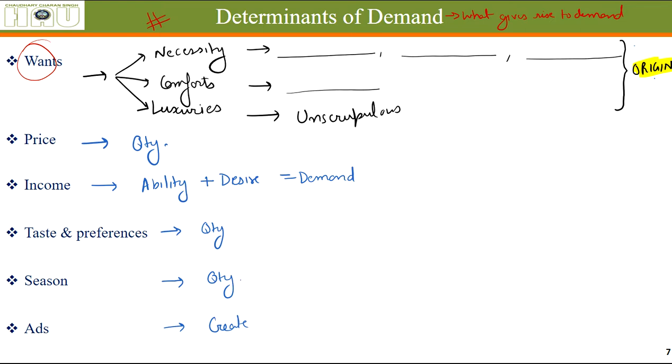Necessities are again classified into necessities of existence, food, clothing, and shelter. Necessities of efficiency, that means a table and a chair, a laptop, these days a mobile.